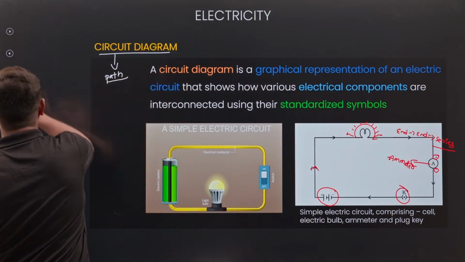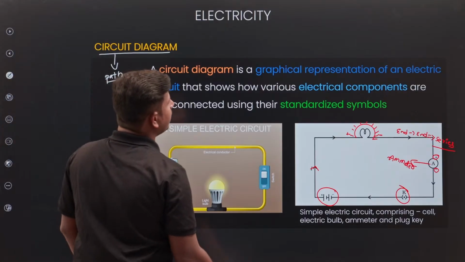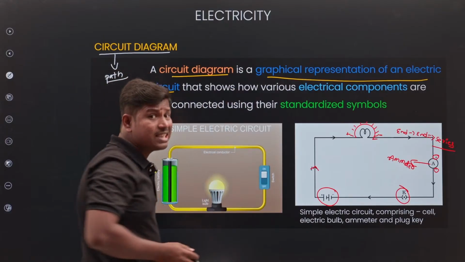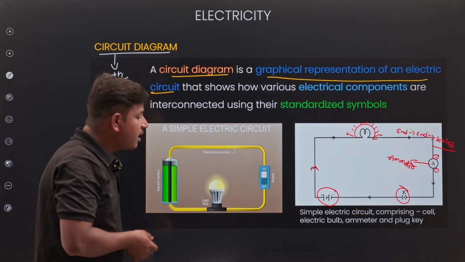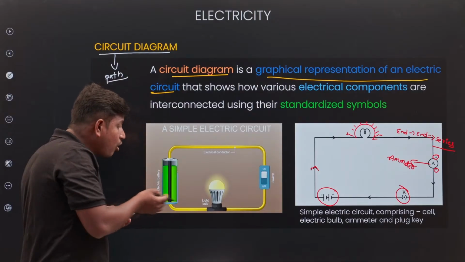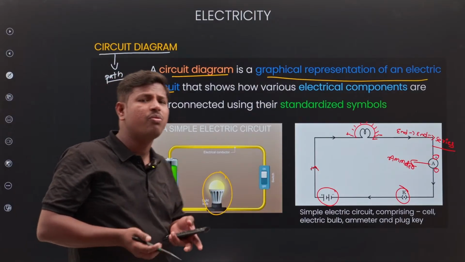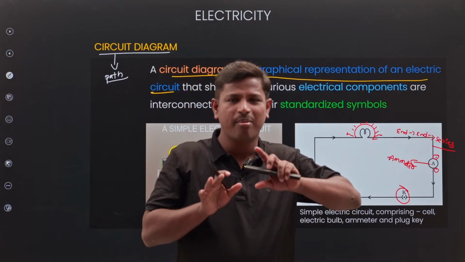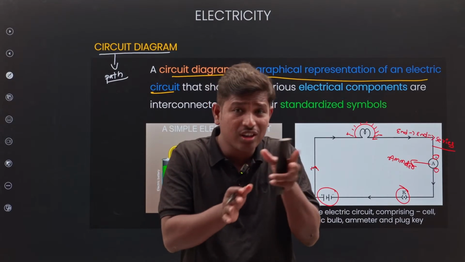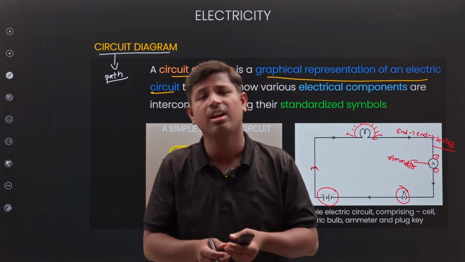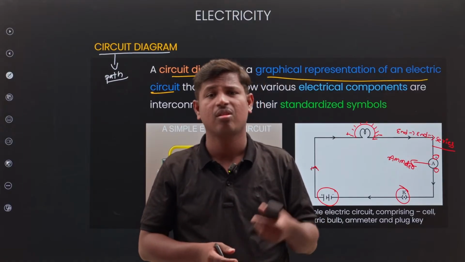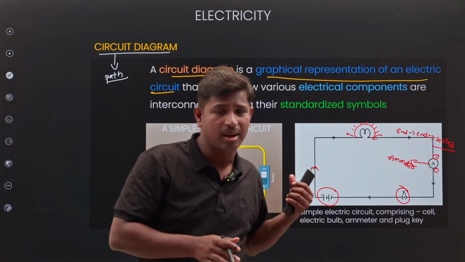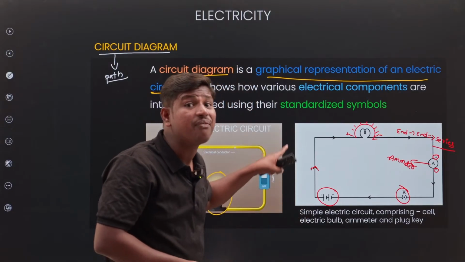See, a graphical representation of electrical circuit. Circuit diagram is nothing but a graphical representation. If it is not graphical, if I would like to draw a bulb, maybe for you it is possible. For me, it's not possible to draw. For many members it's not possible to draw all the diagrams like switch, resistors and bulb. So many electrical components, it's not possible to draw the diagram. That's why we follow that graphical representation.